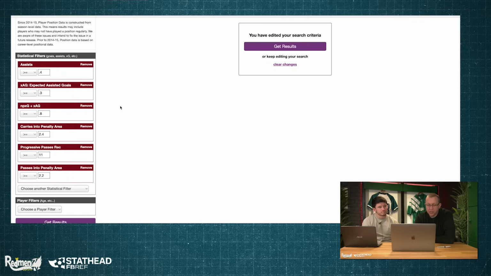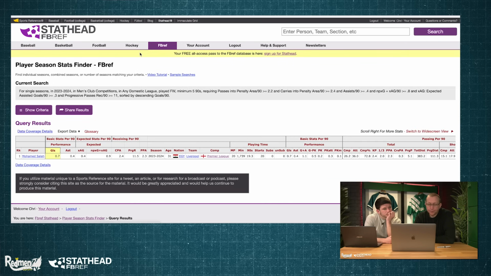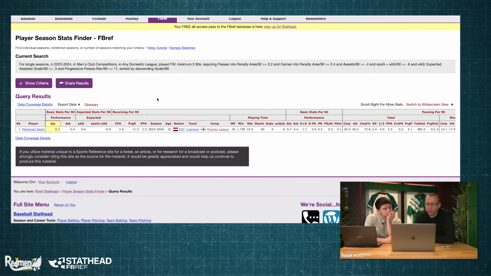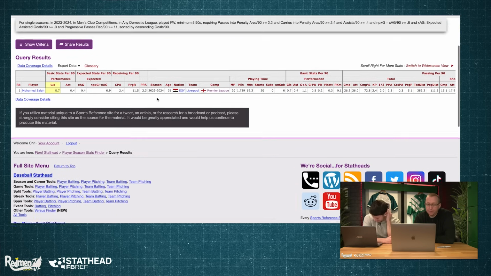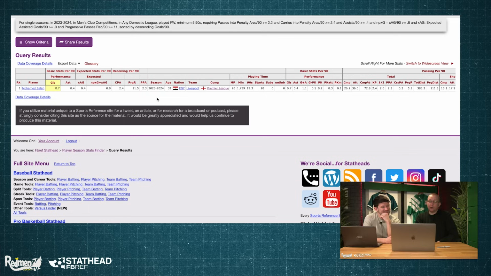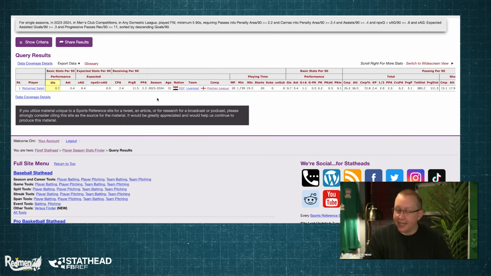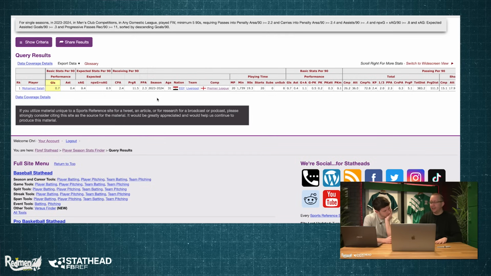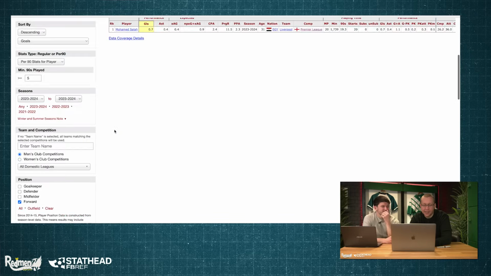And they're going to receive progressive passes if they are. Okay, so I've plugged Salah's stats in, or just a shade under Salah's stats there. Click me old get results. Well, that's disappointing, to be honest with you. It's literally just Mo Salah in a league of his own again. To be fair, I did plug his stats in, so it kind of makes sense that it's just going to be Salah, but I was hoping for Leroy Sané or something, you know what I mean? I'll knock some of these criteria down then.